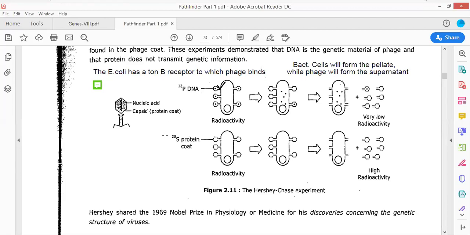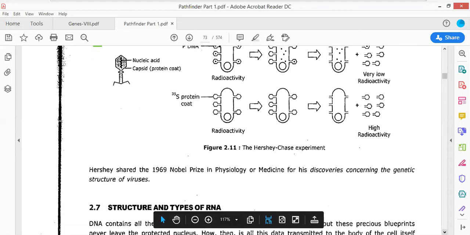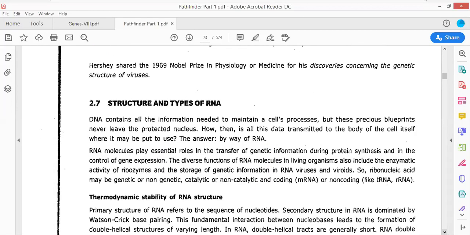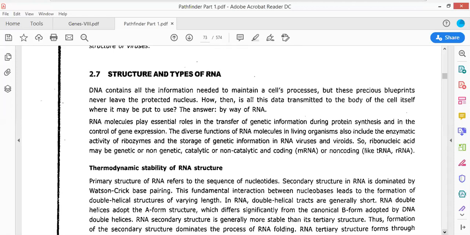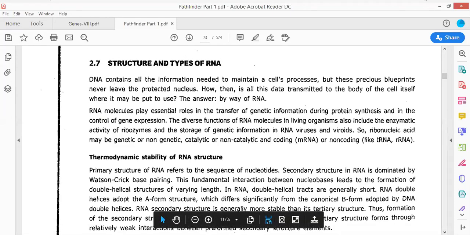If there is a radioactive sulfur, then the transformation is not going to take place. So for this, Hershey and Chase got the Nobel Prize for the discovery in physiology or medicine. Now, structure and types of RNA. Now, we will be talking about the different types of structures and types of RNA.